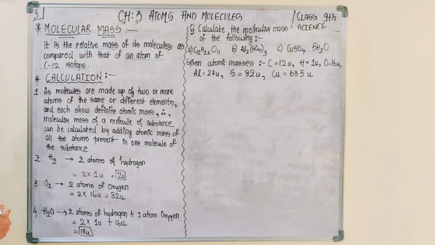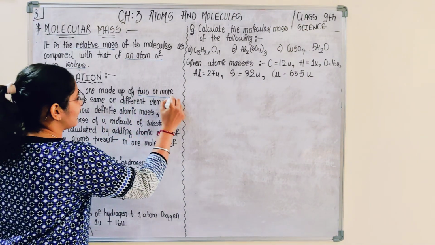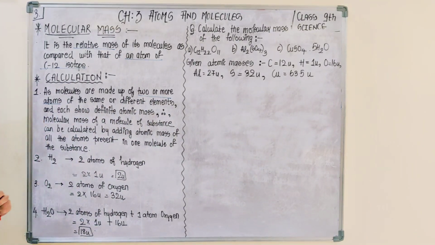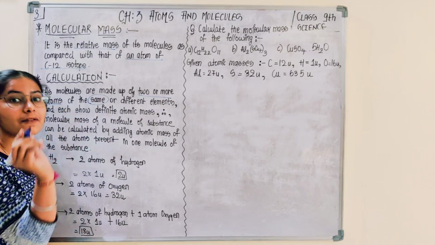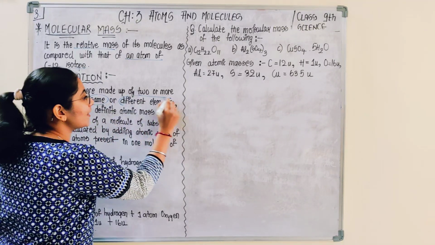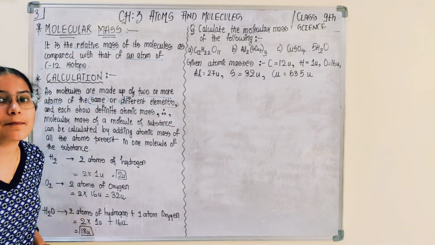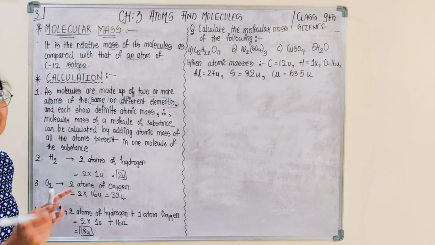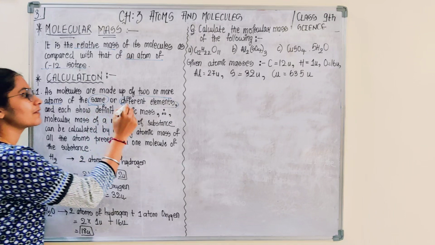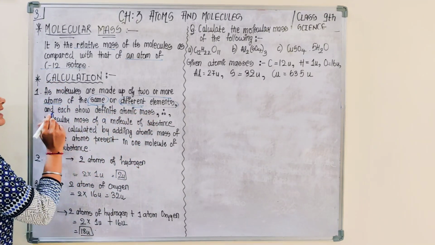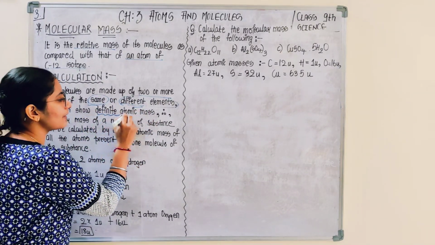As molecules are made up of two or more atoms, obviously, either of the same element, that is a molecule of an element, or different elements are involved, that is a molecule of a compound. We have discussed molecule of element and molecule of compound. So same atoms भी हो सकते हैं, different atoms भी हो सकते हैं, and each shows definite atomic mass.